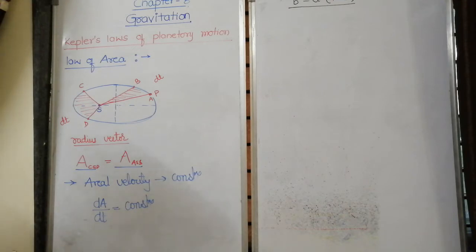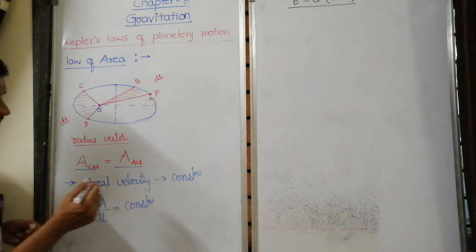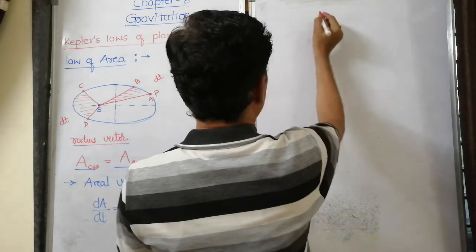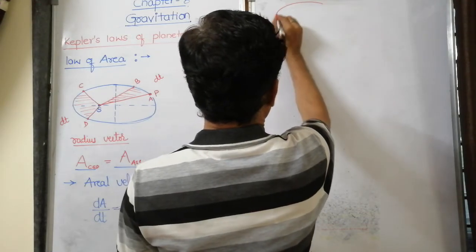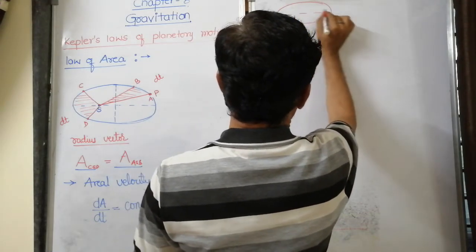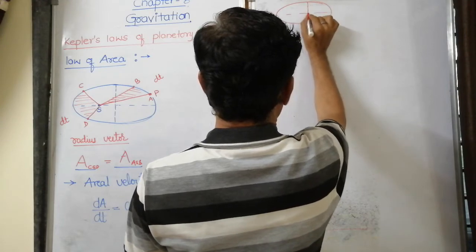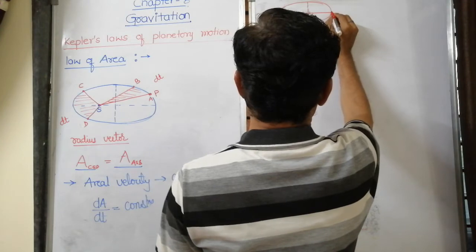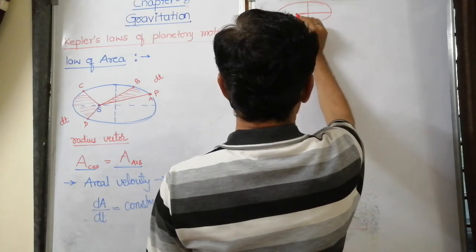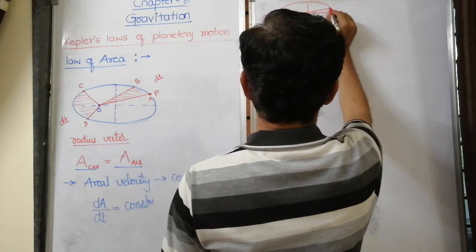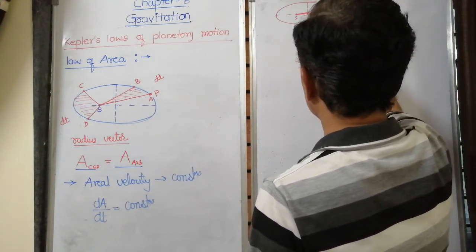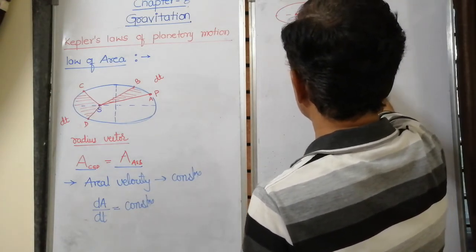For convenience, once again, if I take a planet and a sun, see, it travels a small distance here in this small interval of time dt.